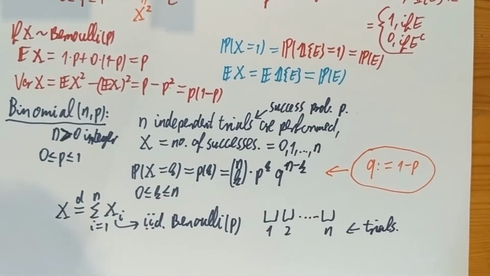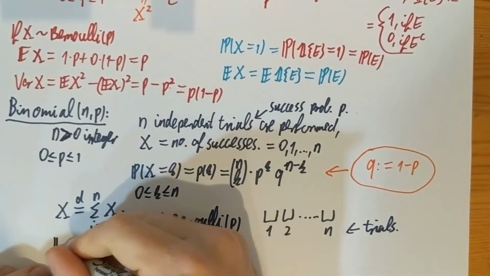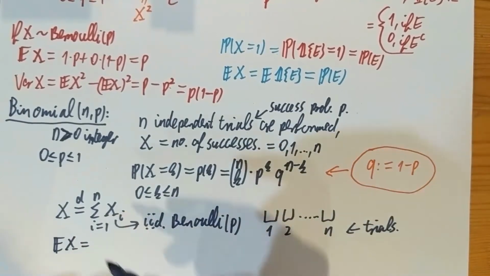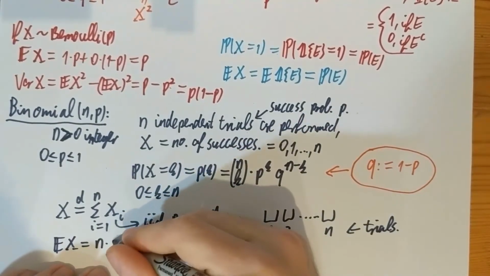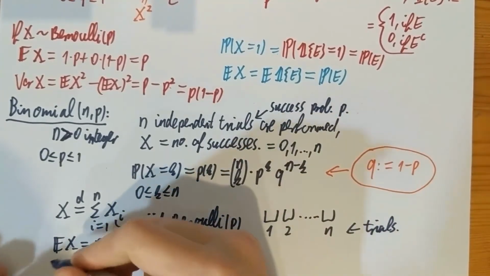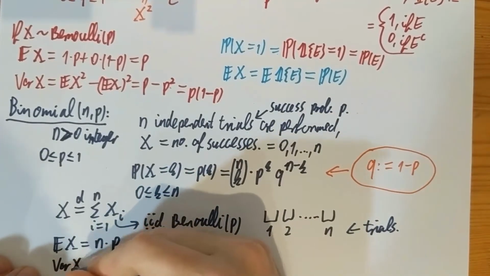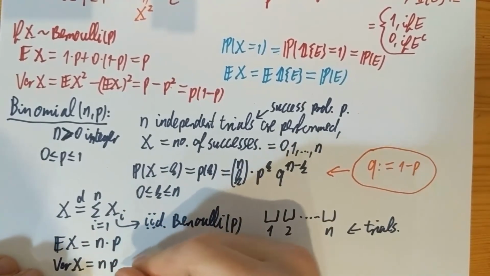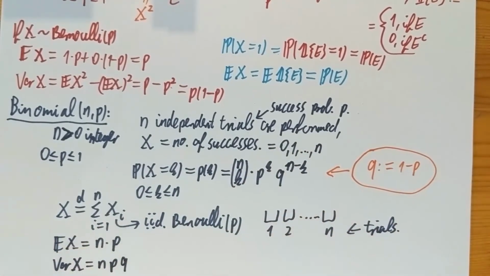And it's not very surprising then that the expectation of X is going to be the sum of the expectations of these Xi's, which is n times p, since the expectation of the Bernoulli is p. And the variance of X is going to be the sum of the variances, n times p times (1 minus p), or if you want, n times p times q, where q is 1 minus p.